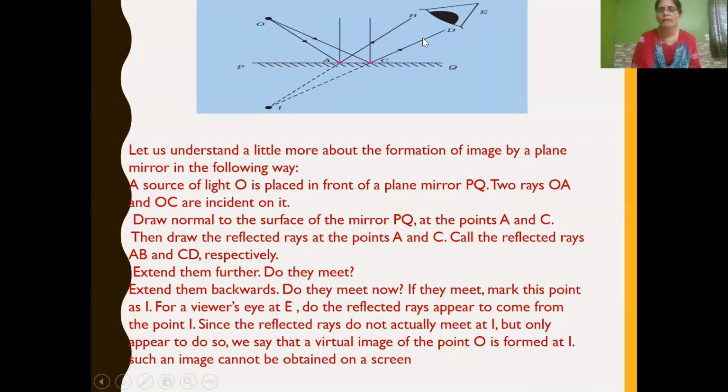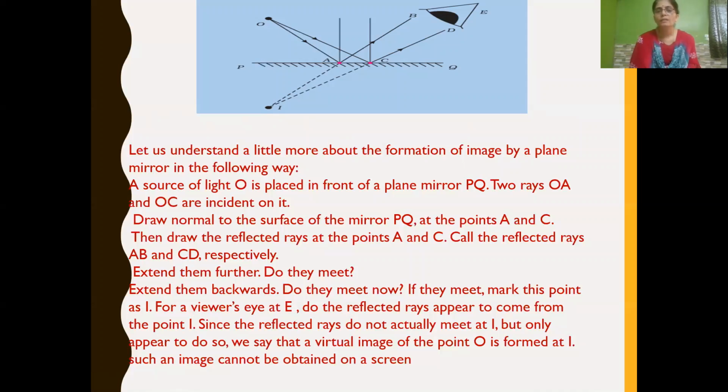Now, we have to extend them further. It is reflected back, which means it is on the same side. So if you extend it backwards, do they meet?